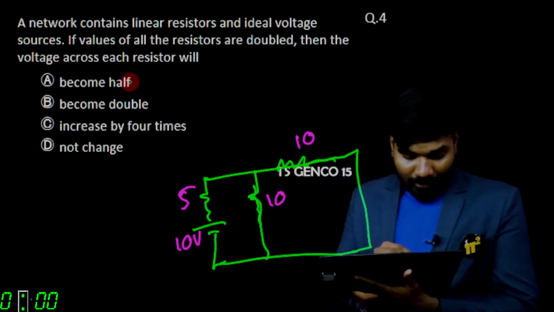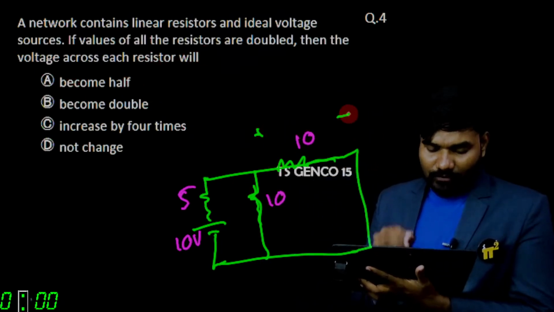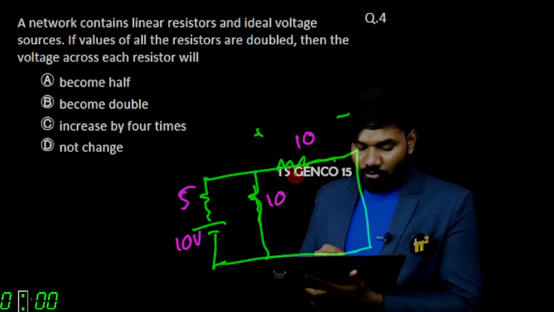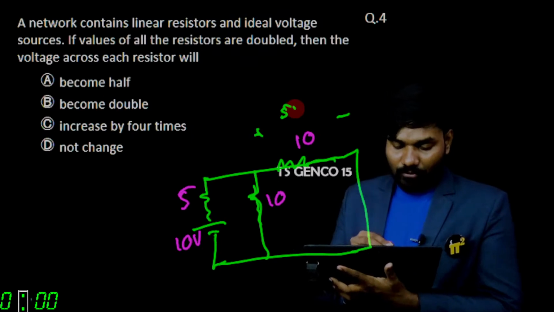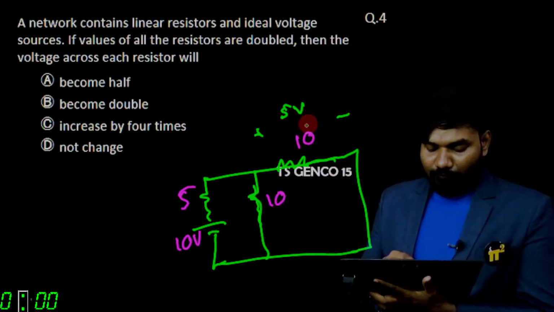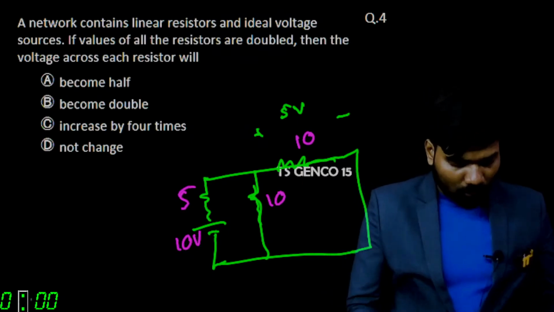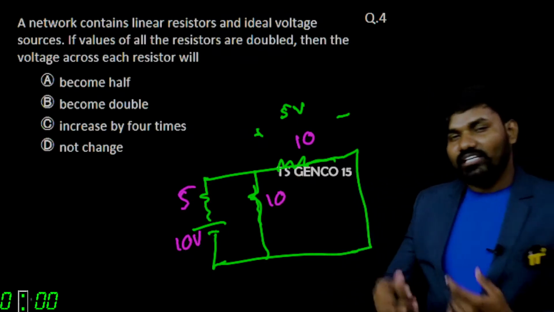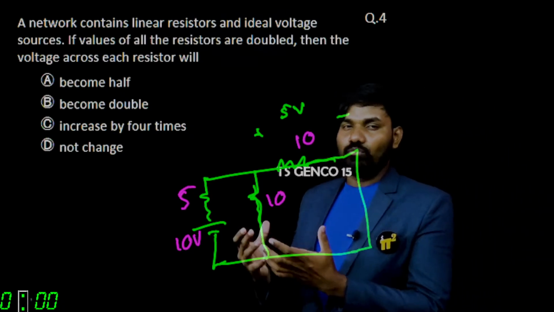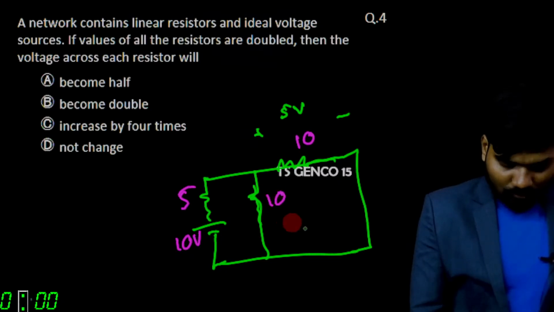Now, find the voltage across each resistance. What is the value of this voltage? This voltage will be 5 volts. Check it out: 10 and 10 in parallel gives a parallel combination of 5. This 5 and this 5 in series, the voltage will divide equally. So 5 volts will be the voltage across this 10, similarly this 10.